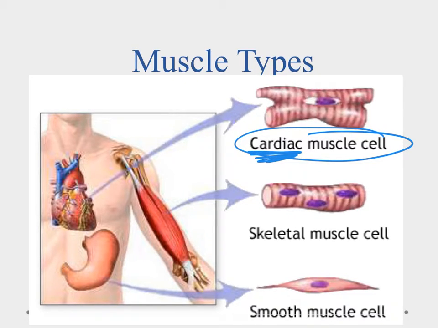Next up, we have skeletal muscles, and skeletal muscles we have control over. These are the ones we'll find, like we talked about, in our bicep and things like that. These are what allow us to move, and we have control over the skeletal muscles with our nervous system.